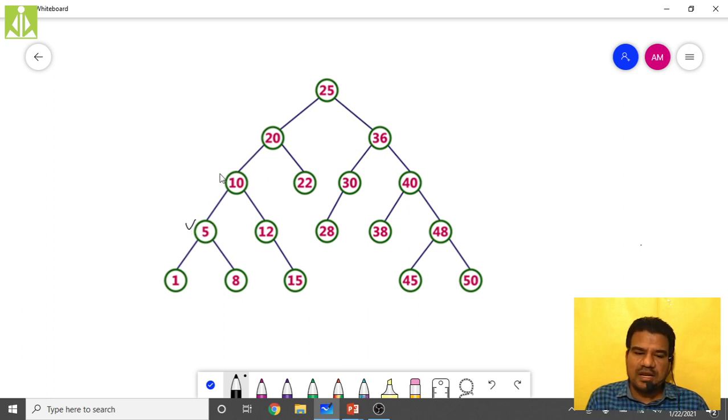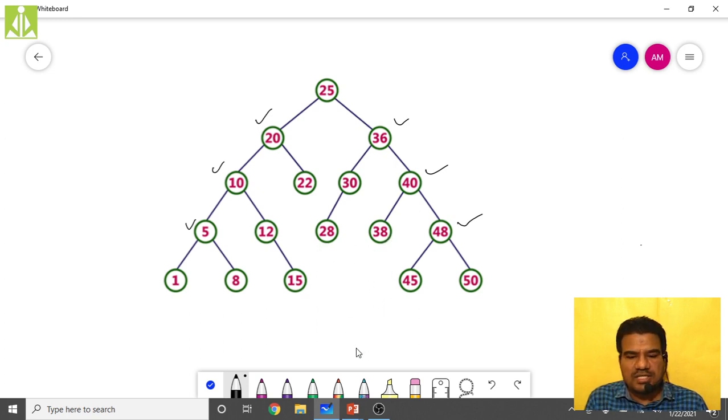I can consider 5, 10, 20, 36, 40, 48, and the rest of them have either one child or no children. So any of these I can delete.